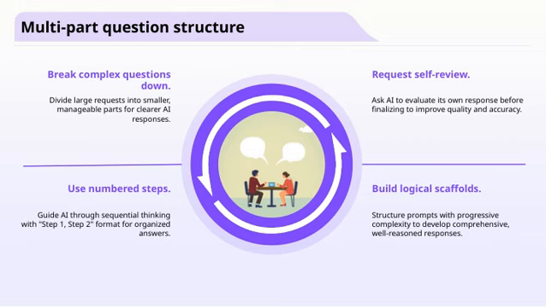Another key point is to request the AI to perform a self-review before finalizing its answer. Encouraging it to evaluate its own response helps improve quality and accuracy, catching potential errors or oversights early on. Additionally, building logical scaffolds in our prompts, meaning structuring questions with increasing complexity, can help develop comprehensive and well-reasoned answers. This progressive approach ensures the AI's responses are not only detailed, but also connected and easy to follow.